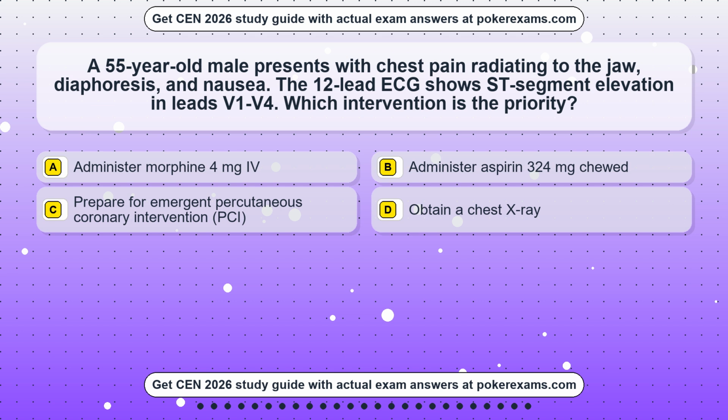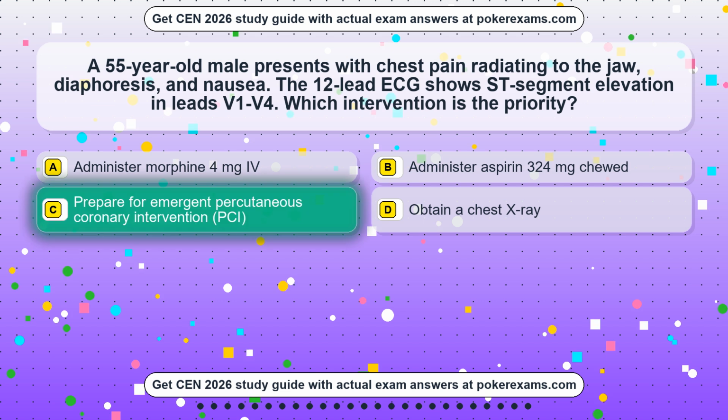Option C, prepare for emergent percutaneous coronary intervention, PCI. Option D, obtain a chest X-ray. The correct answer is option C. Prepare for emergent percutaneous coronary intervention, PCI.